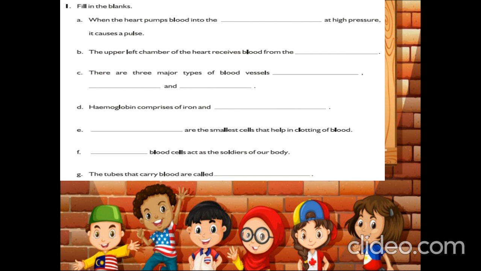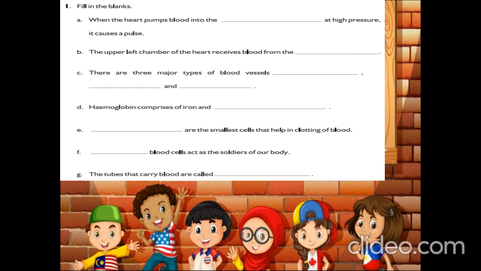Fill in the blanks. The first question is, when the heart pumps blood into the dash at high pressure, it causes a pulse. Okay, the answer is arteries. Very good. Next question, the upper left chamber of the heart receives blood from the lungs. Superb.